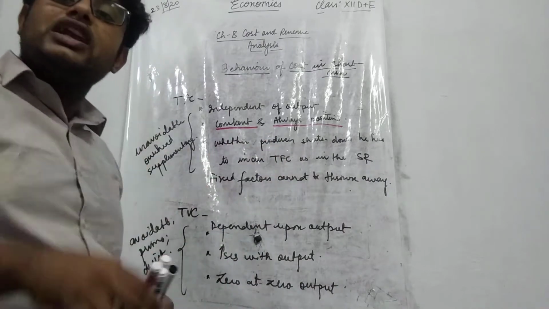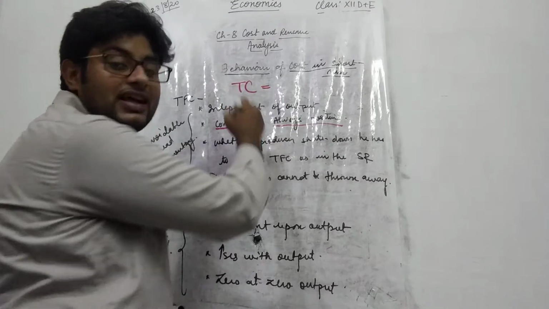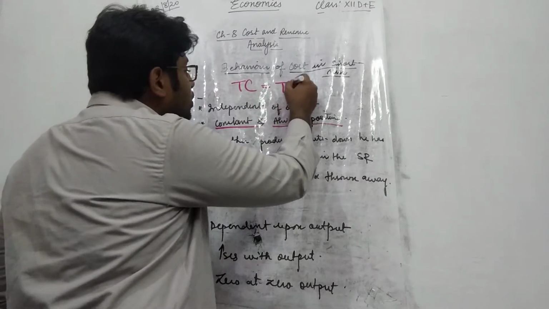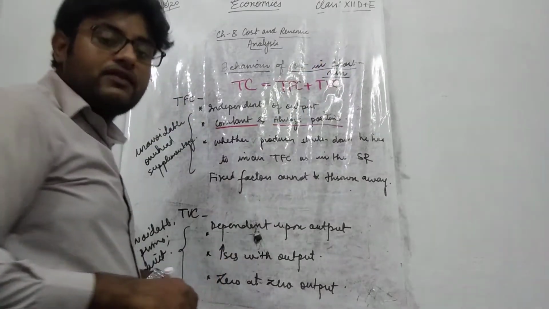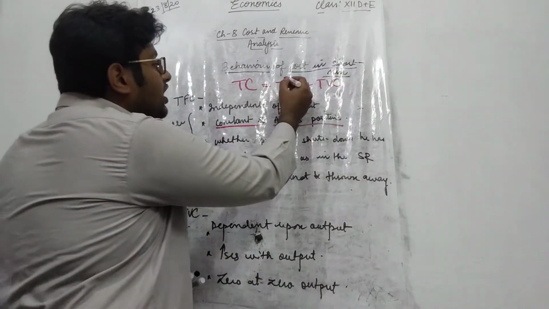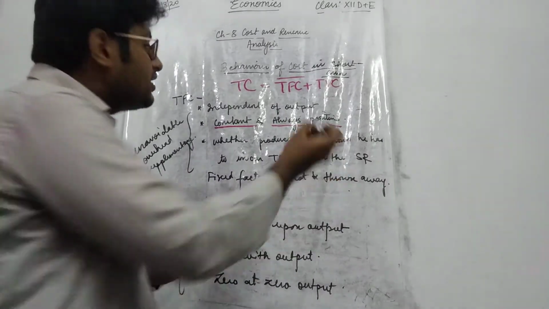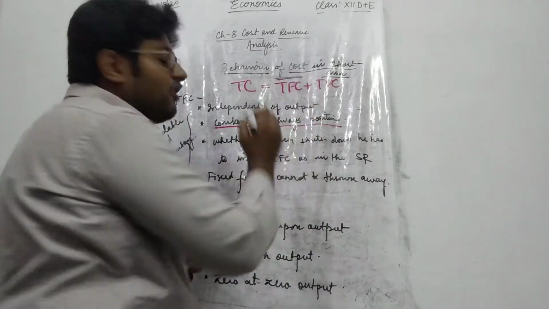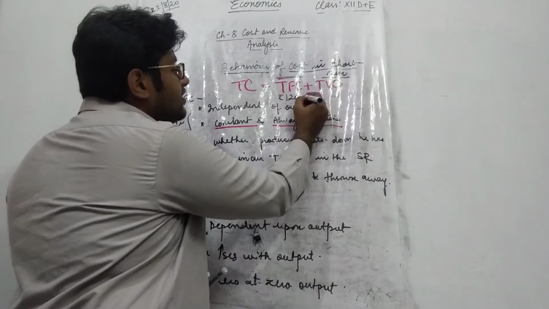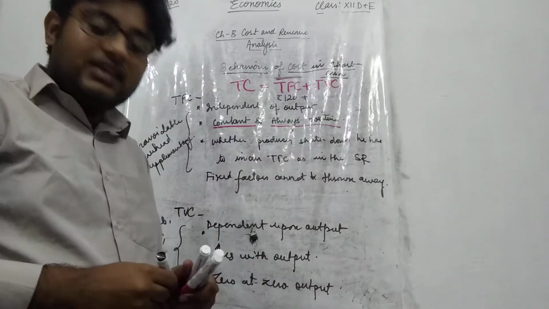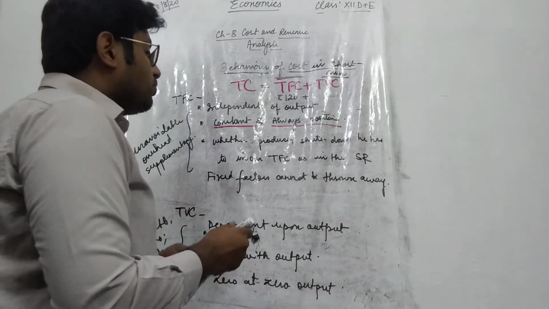As far as the total cost is concerned, as I have told you, your total cost is nothing but equal to your total fixed cost plus total variable cost. Your total fixed cost is constant. I have put a bar over it to show that it is constant. If it is equal to 120 rupees, then it will remain 120 whatever the output is, irrespective of the output.